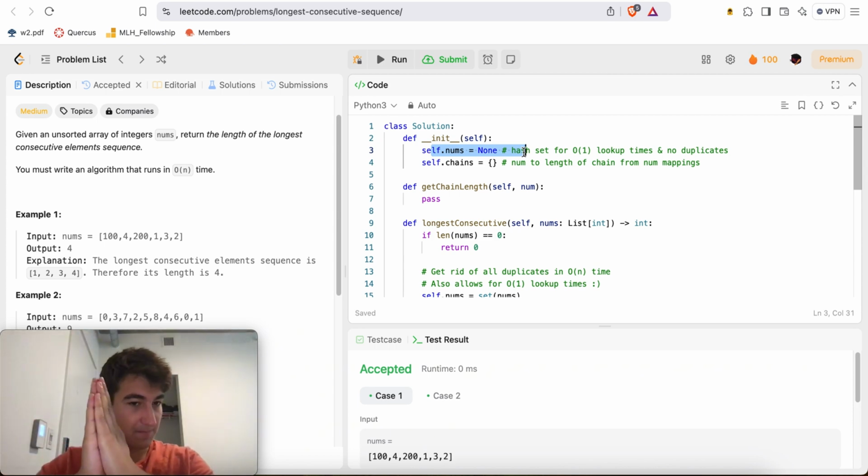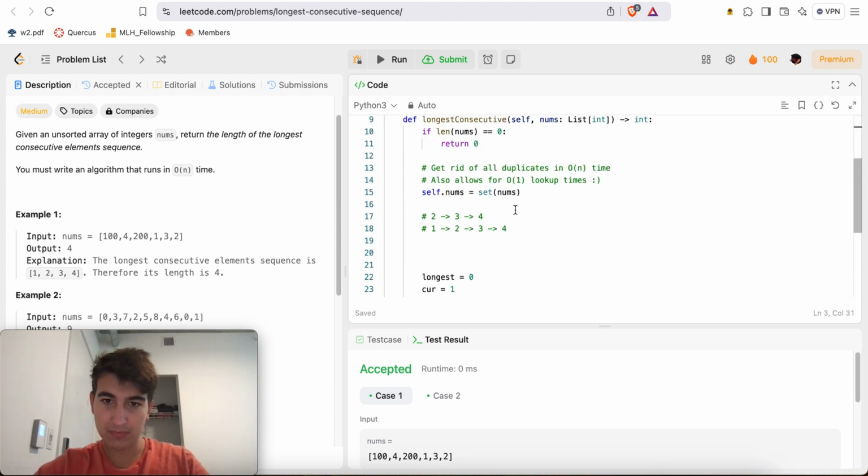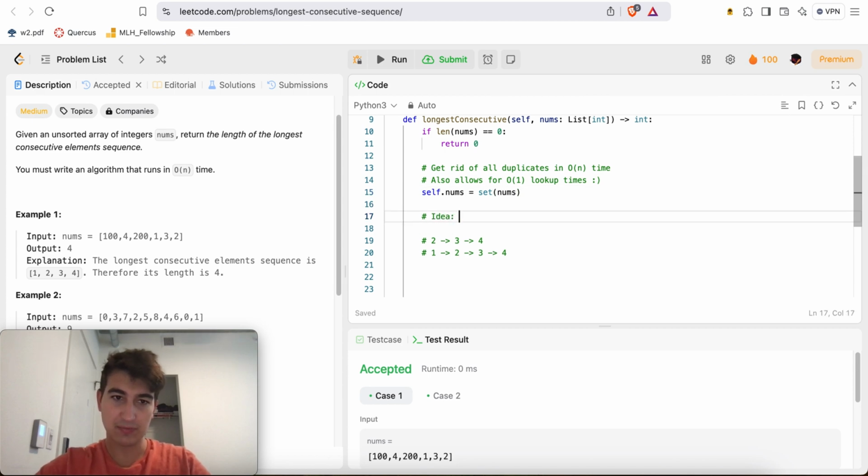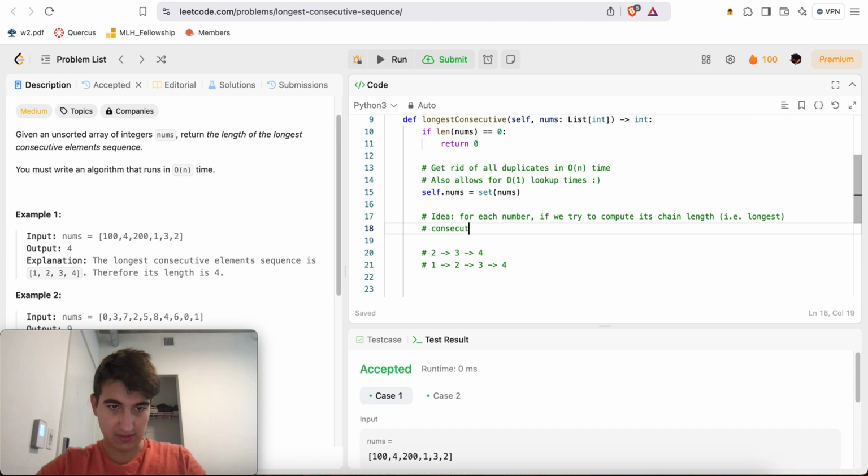So now the idea: for each number, we compute its chain, i.e. the longest consecutive number elements chain starting from that number.